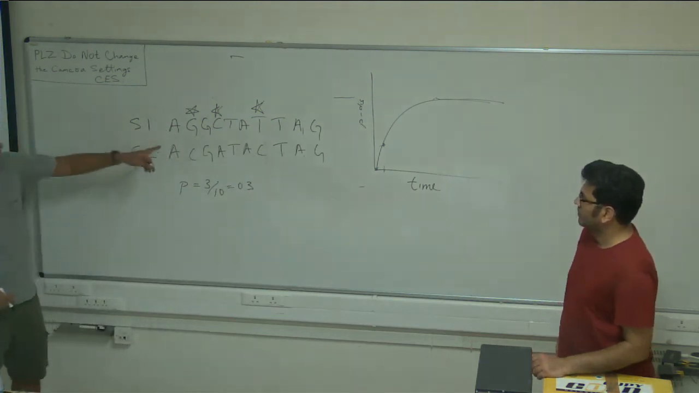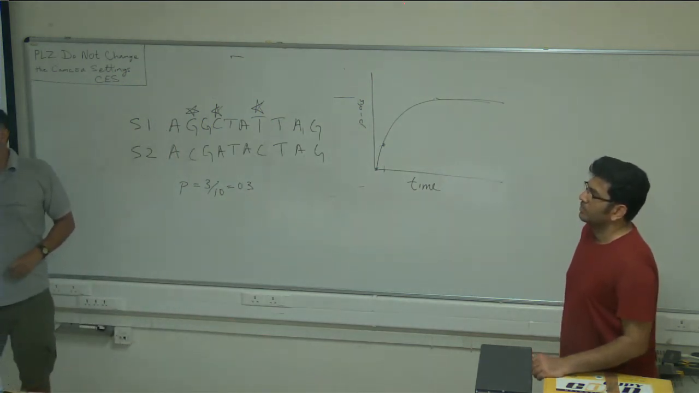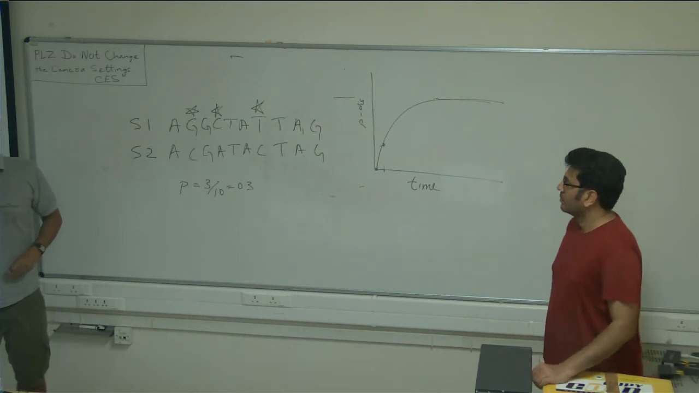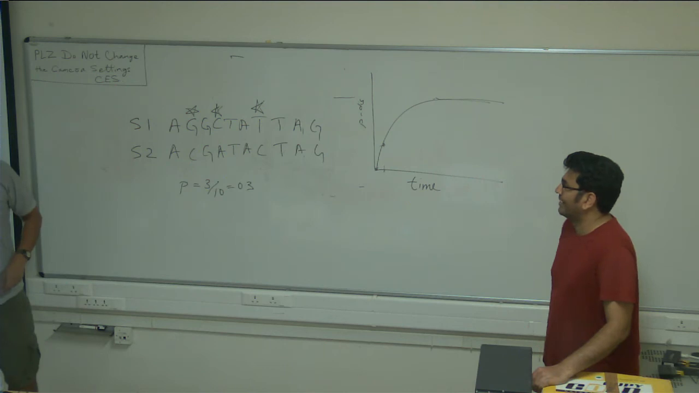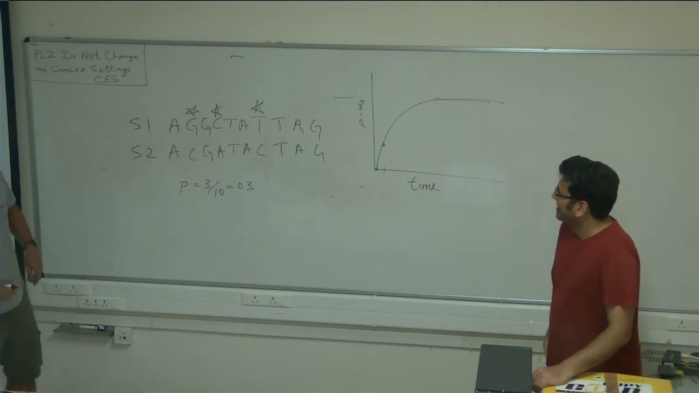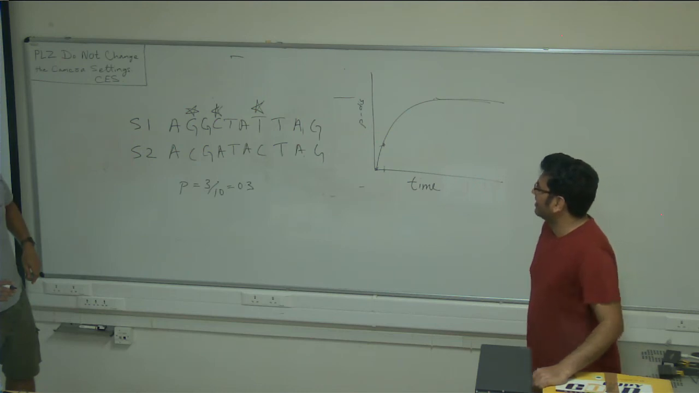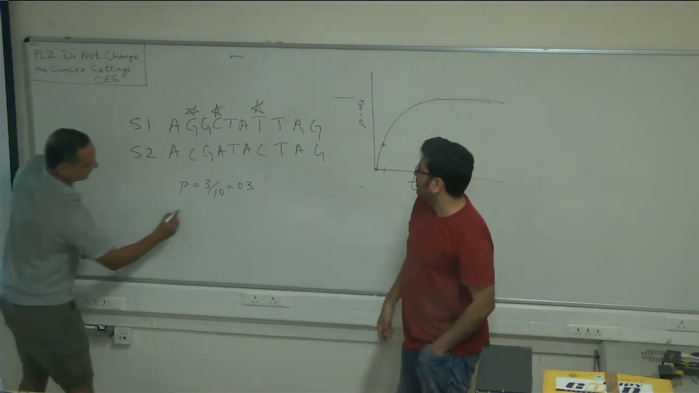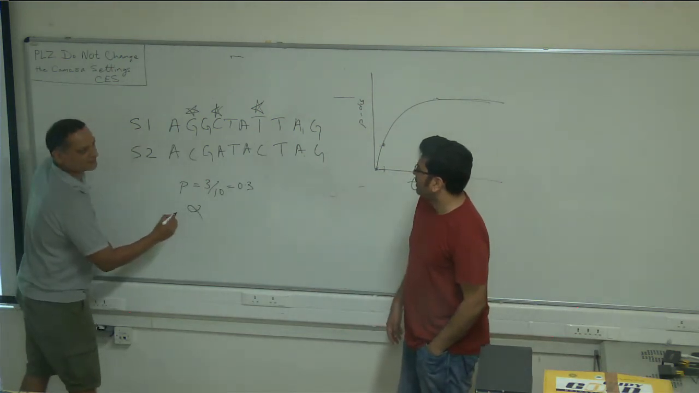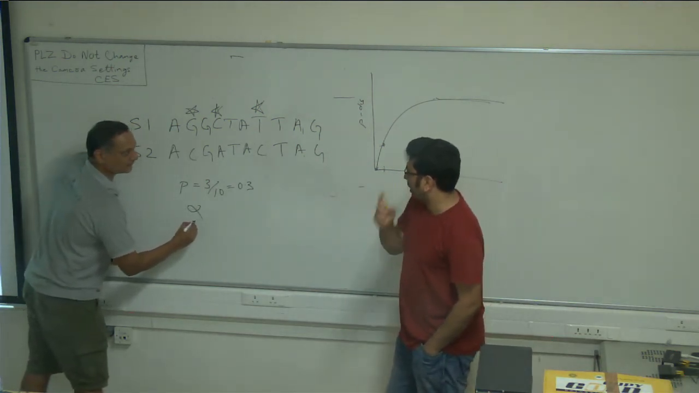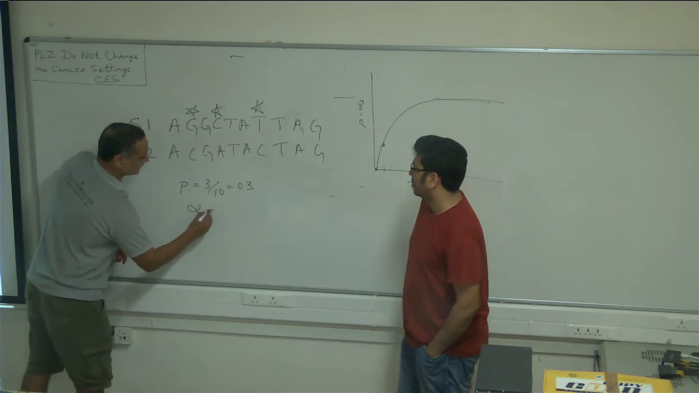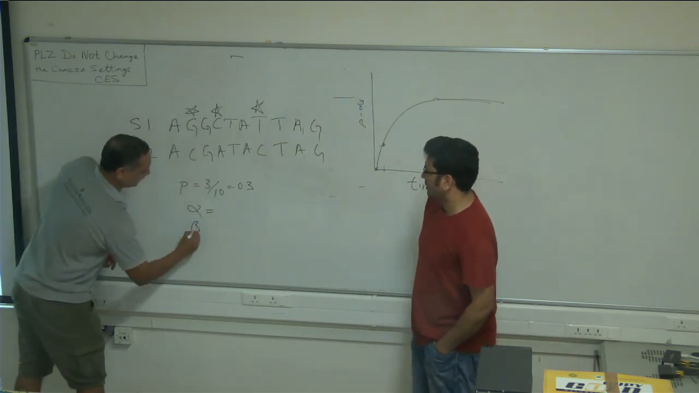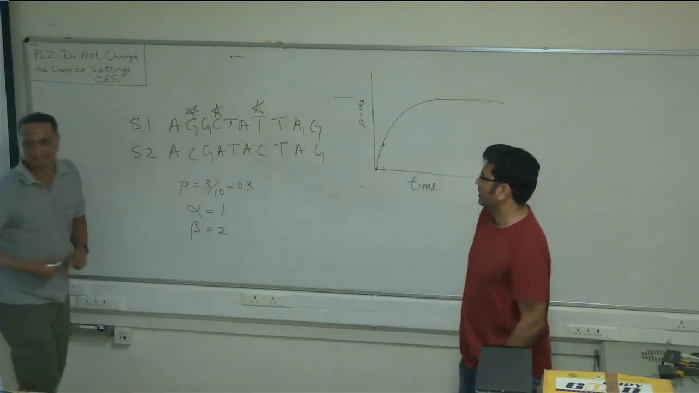How many of these changes are transitions and how many are transversions? I have forgotten, you guys have to figure it out. One is a transition, the others are transversions. Which one is transversion, alpha or beta? Alpha is transition. Beta is transversion. So transversions are 2, transitions are 1.